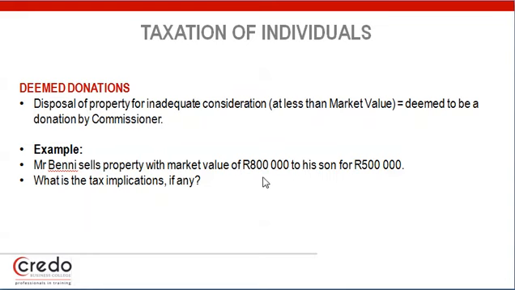So how do we calculate donations tax? We say the 800 less the 500 equals 300. But remember, Mr. Benny is an individual, so he gets the first 100,000 exempt. So 300 less the 100,000 gives you 200,000. Then 200,000 fits into a value which is less than 30 million. So we're going to multiply it by 20%, which gives us 40,000 Rand donations tax.